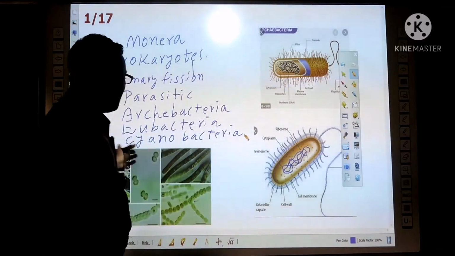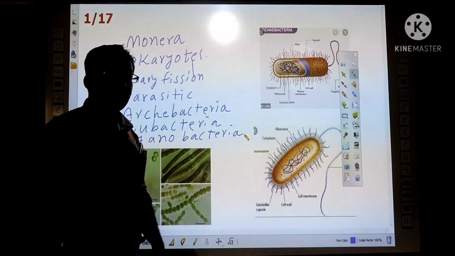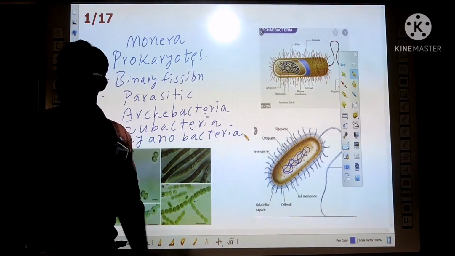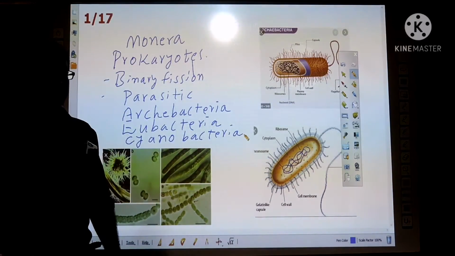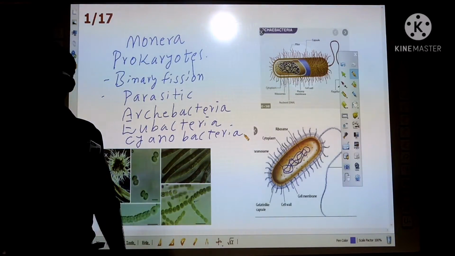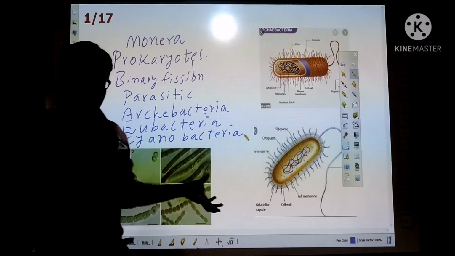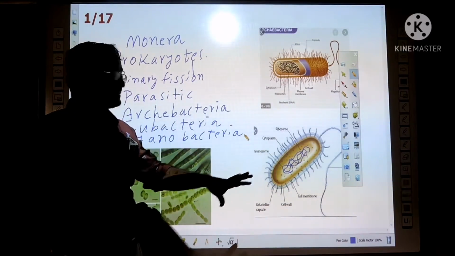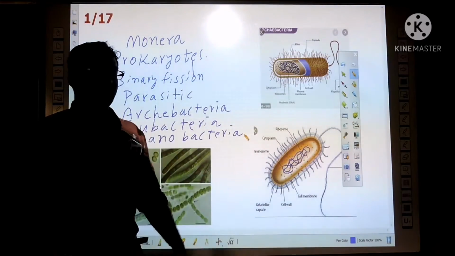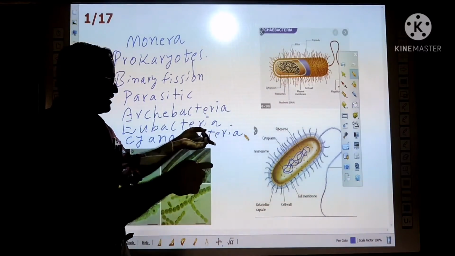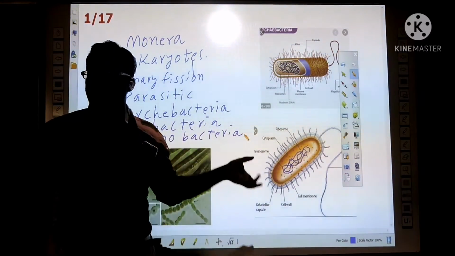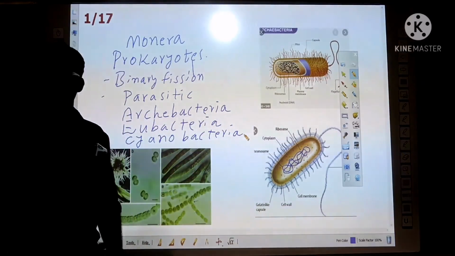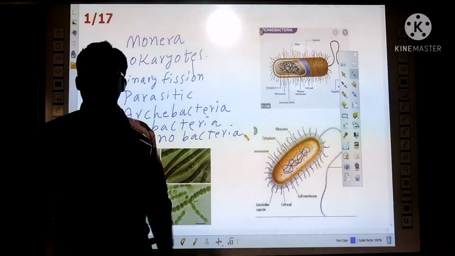Cyanobacteria are actually not bacteria; they are an algal form, blue-green algae. Externally they look like plants, algae, but internally the body design is similar to bacteria. That's why they are called cyanobacteria or blue-green algae. They are autotrophic, while bacteria are parasitic.